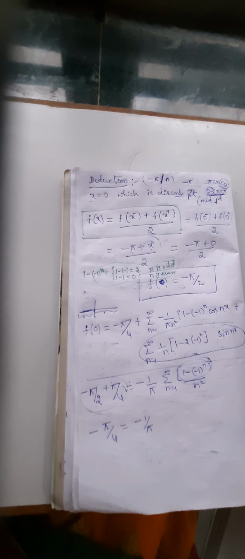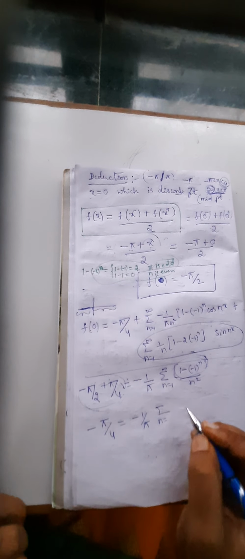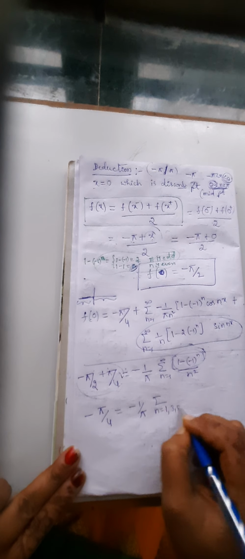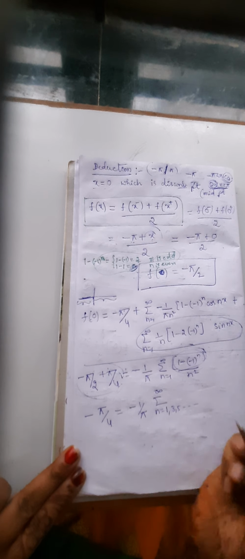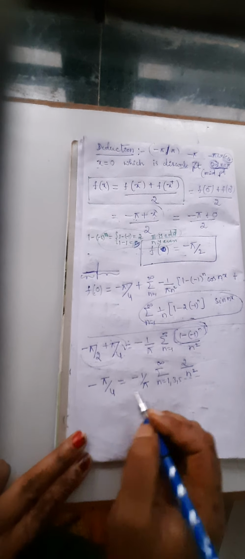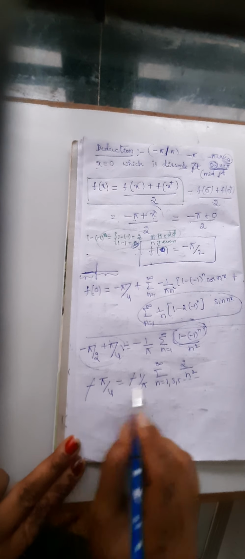Therefore, we write this as summation, only for odd integers we are having 2. We don't want this 0. That is n equal to 1, 3, 5, and so on up to infinity, and 2 divided by n square. Now cancel this. So now multiply by pi on both sides.